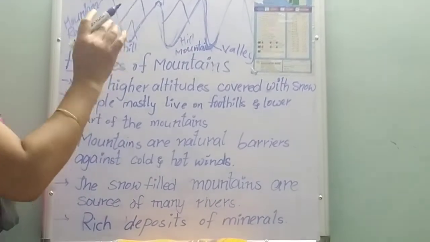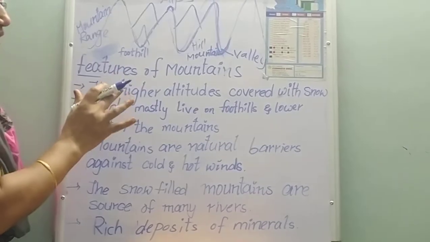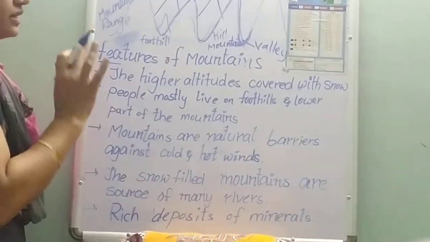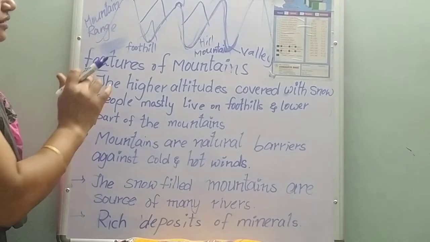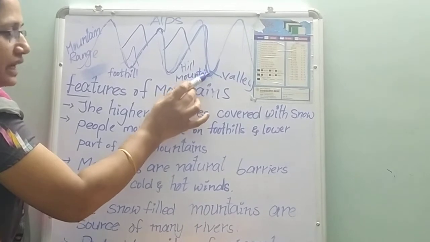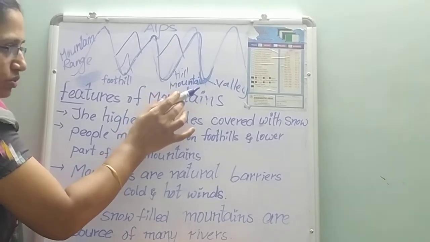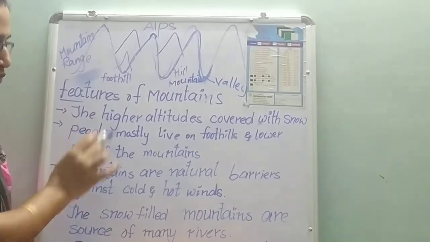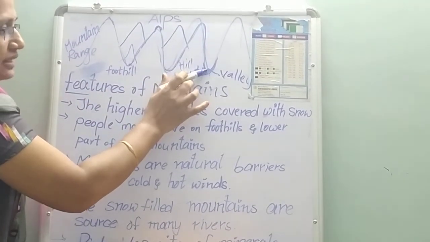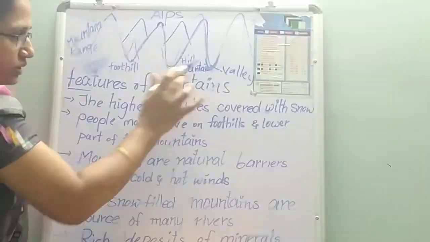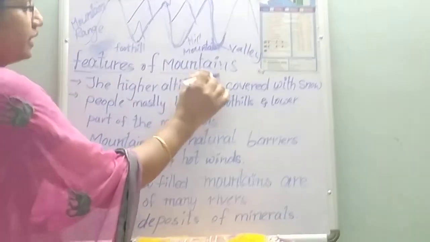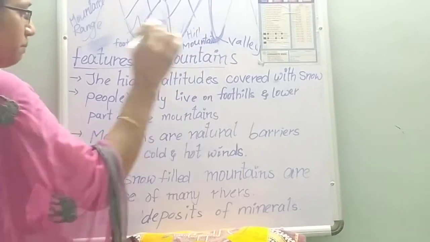These valleys will protect or shelter people from the winds, and the soil in this region is convenient for growing crops and fruits. So for that reason, the people will live in the valleys. What are the features of the mountains?